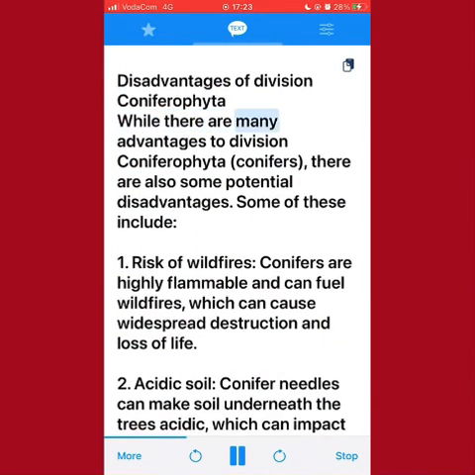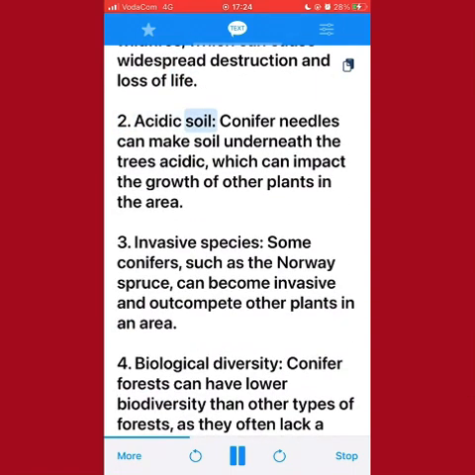While there are many advantages to Division Coniferophyta conifers, there are also some potential disadvantages. Some of these include: 1. Risk of wildfires. Conifers are highly flammable and can fuel wildfires, which can cause widespread destruction and loss of life. 2. Acidic soil. Conifer needles can make soil underneath the trees acidic, which can impact the growth of other plants in the area.